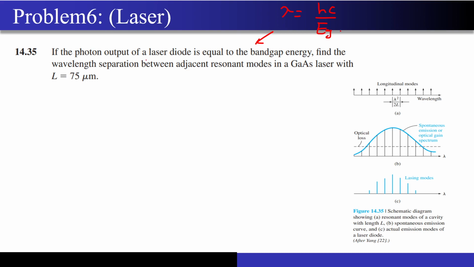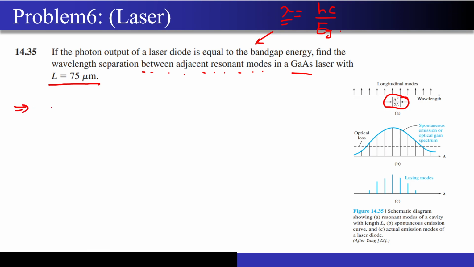That means I have a material, a gallium arsenide laser, and corresponding to its band gap, whatever photons I get will have a particular wavelength. They are asking me to find the wavelength separation between adjacent resonant modes in the gallium arsenide laser with L equal to 75 micrometer.